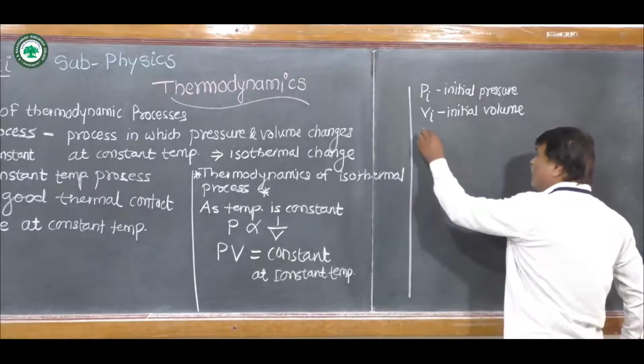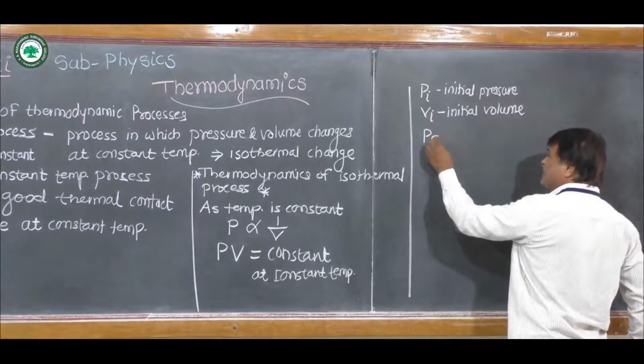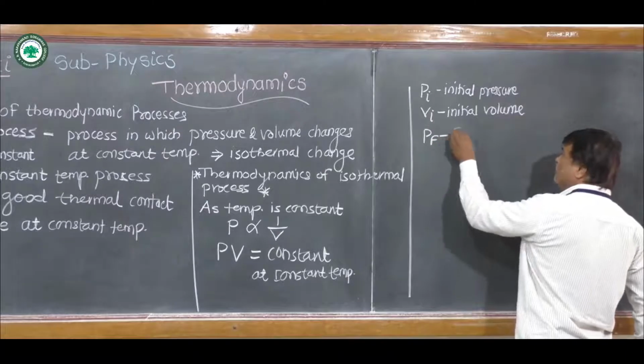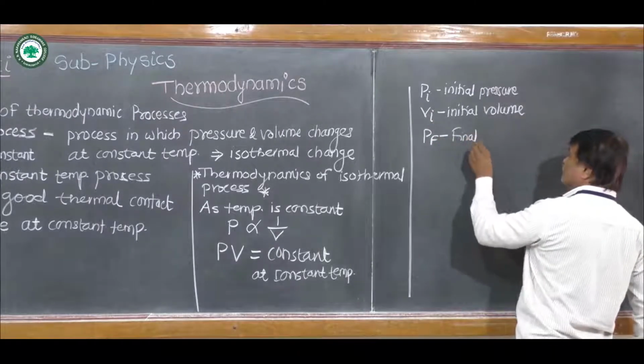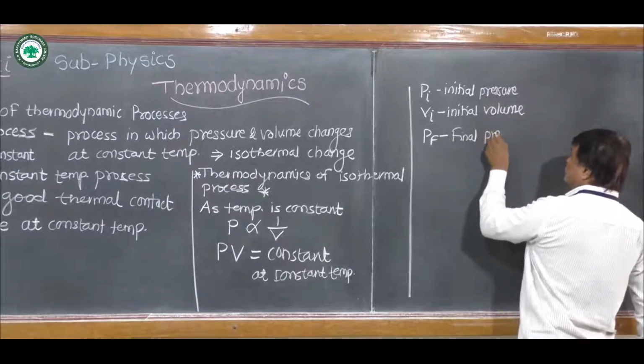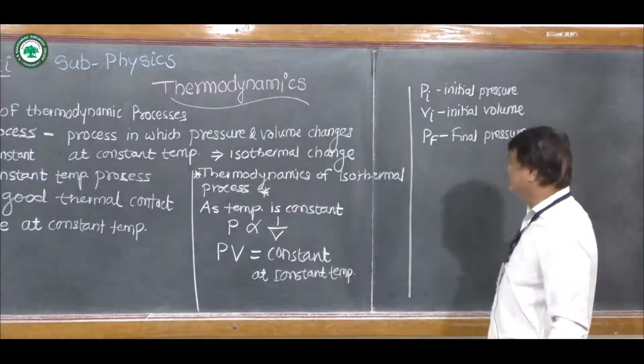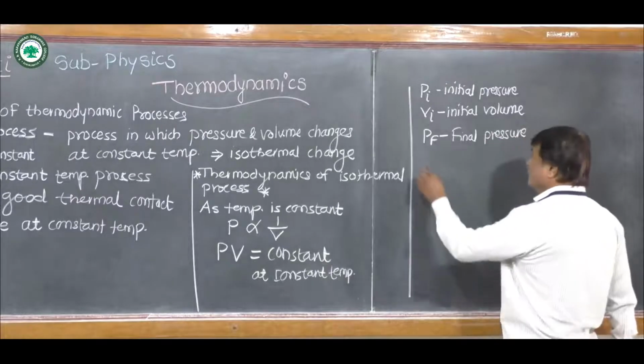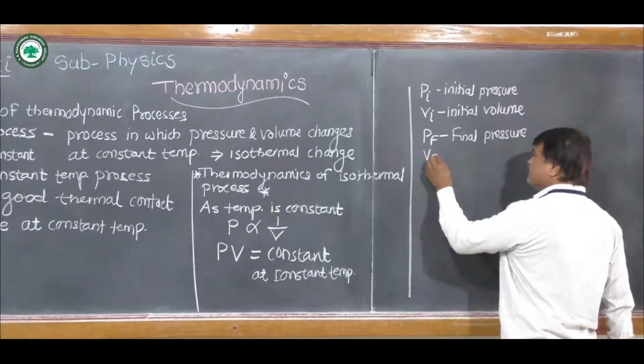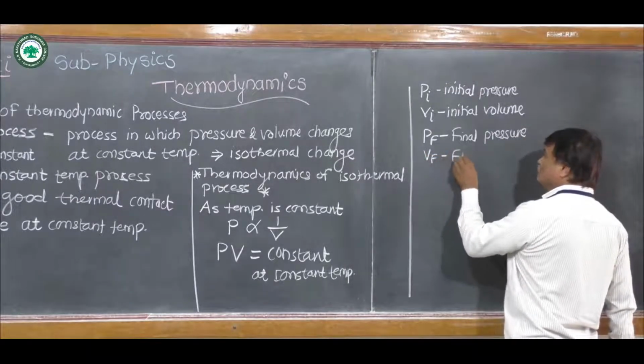The new value of pressure is Pf, the final pressure of the ideal gas enclosed in the cylinder, and Vf is also its final value.